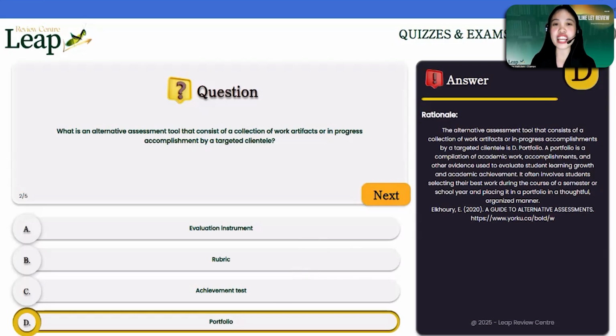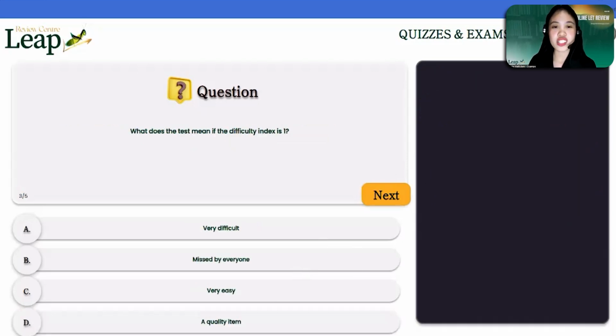Let's proceed with number 3. What does the test mean if the difficulty index is 1? A, very difficult. Letter B, missed by everyone. Letter C, very easy. Or letter D, a quality item. So I hope you are familiar with difficulty index. So it's part of item analysis.